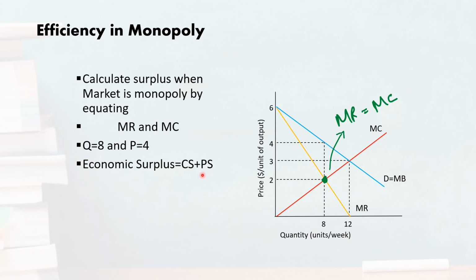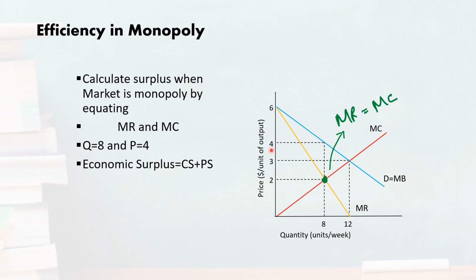On the other hand, what will happen to the producer surplus? It will be higher in case of monopoly, because producers are charging a higher price. So let us try to calculate consumer and producer surplus. You know that consumer surplus is the area of this triangle that covers the area under the demand curve and above the market price.